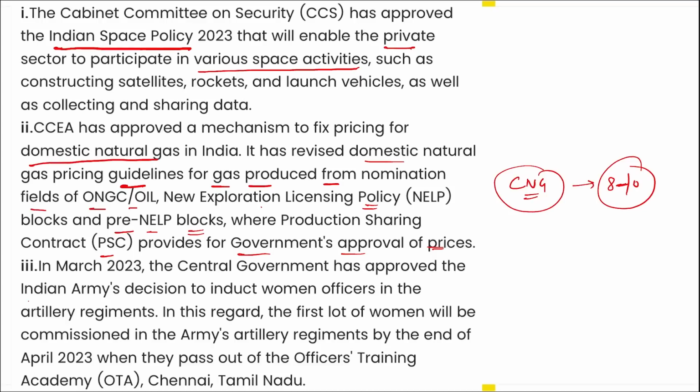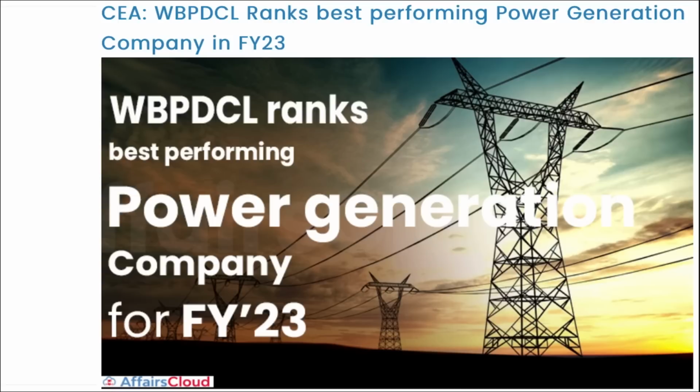And third is that central government has approved the Indian Army's decision to induct women officers in the artillery regiment. In this regard, the first lot of women will be commissioned in the Army's artillery regiment by the end of April 2023. So these are the three approvals that were approved on the 6th of April basically. Right? Moving on to important current affairs now.